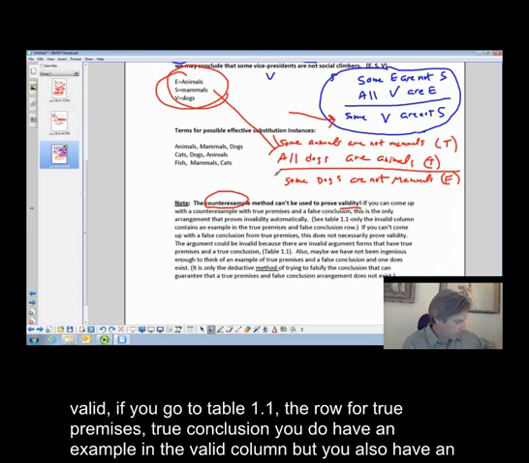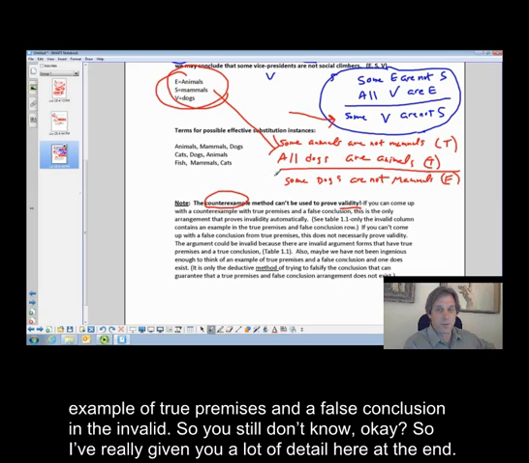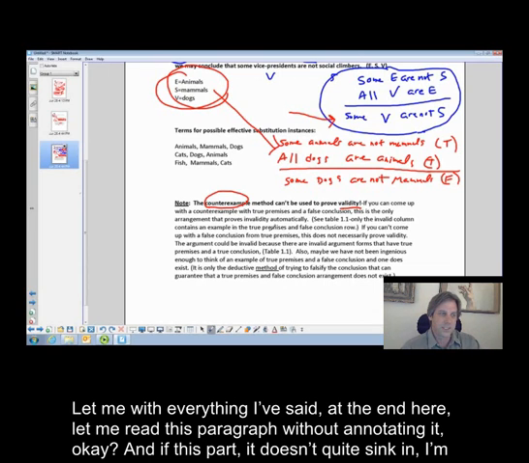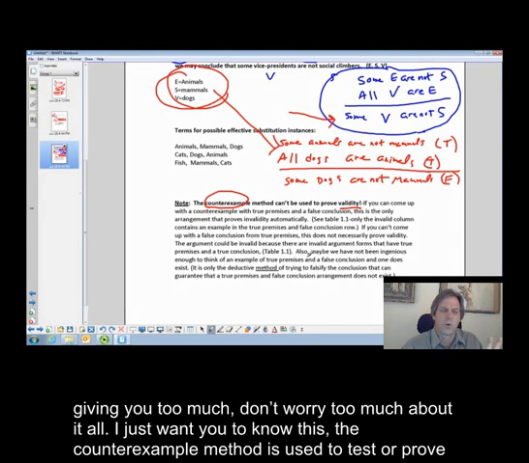Because here's valid. If you go to Table 1.1, the row for true premises, true conclusion, you do have an example in the valid column, but you also have an example of true premises and a false conclusion in the invalid. So you still don't know, okay? So I've really given you a lot of detail here at the end. With everything I've said, let me read this paragraph without annotating it, okay? And if this part doesn't quite sink in, I'm giving you too much, don't worry too much about it at all. I just want you to know this.